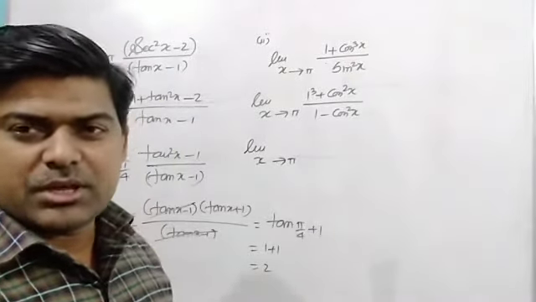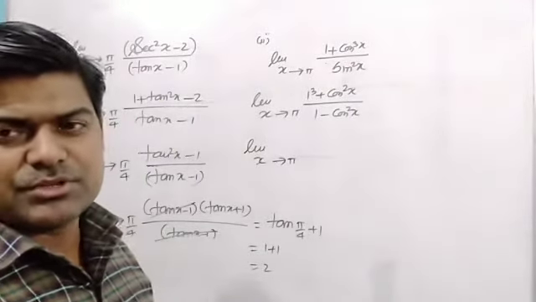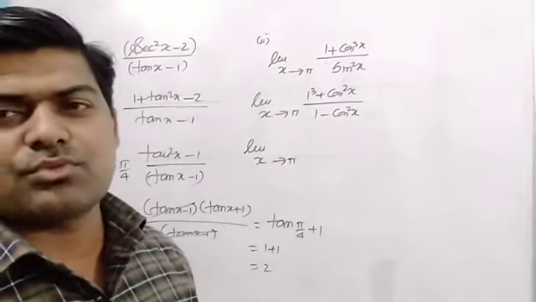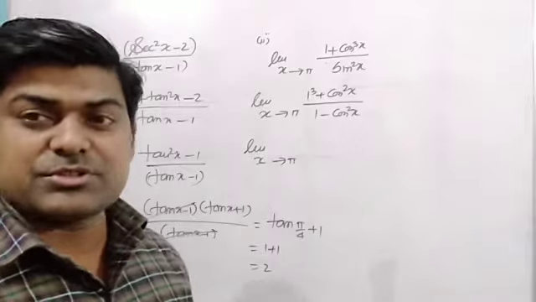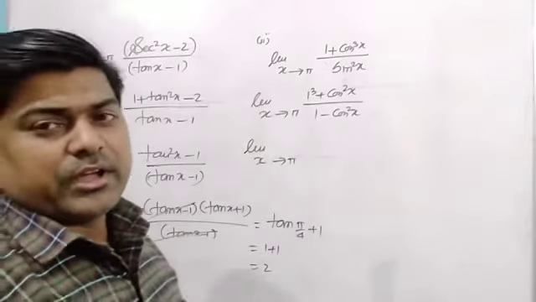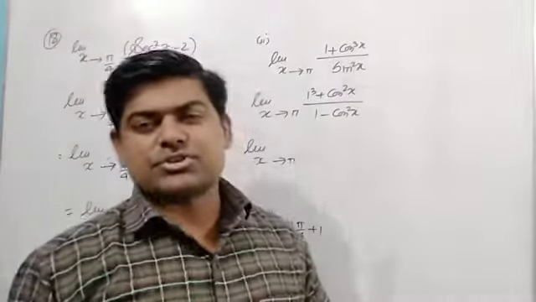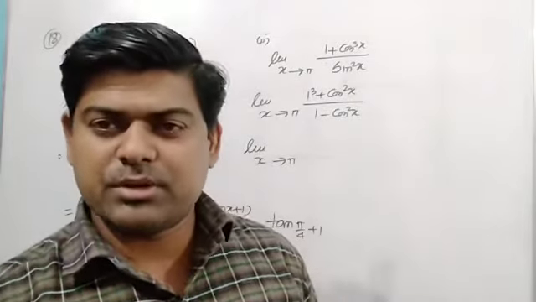The first bracket will be a plus b, the second will be a square plus b square plus ab, or a square minus ab, that is a square minus ab plus b square. And in the denominator, it is in the form of a square minus b square. Easily I can write a minus b into a plus b.